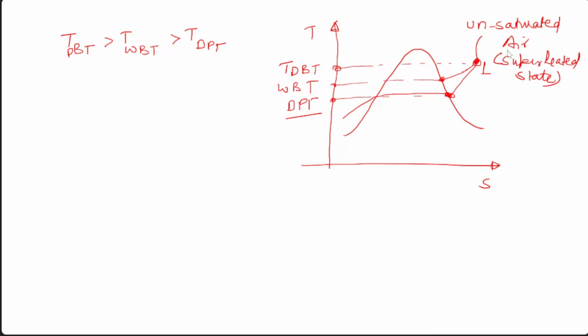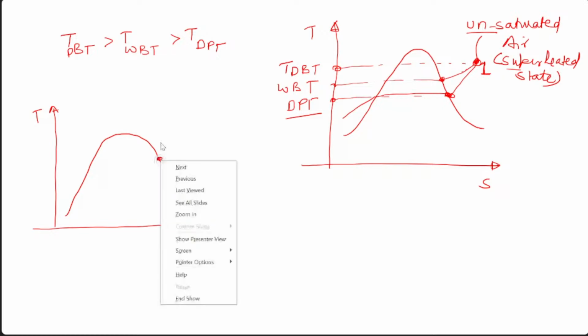Okay. So next, if your situation is not unsaturated, if this is saturated, then suppose this is the curve, and this is your T-S diagram. Suppose now this state of air is not in the superheated zone, but in the saturated zone, or you can say this is at the saturation curve.